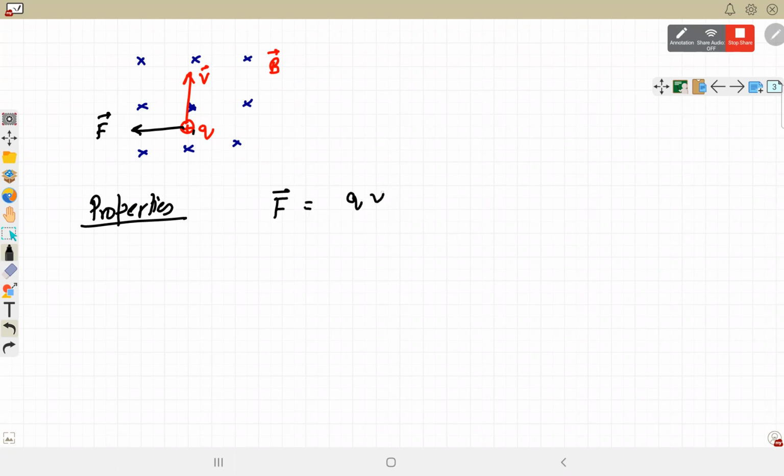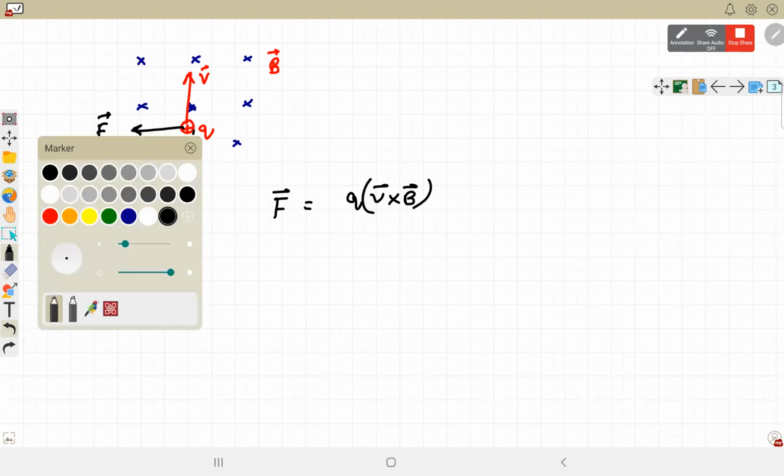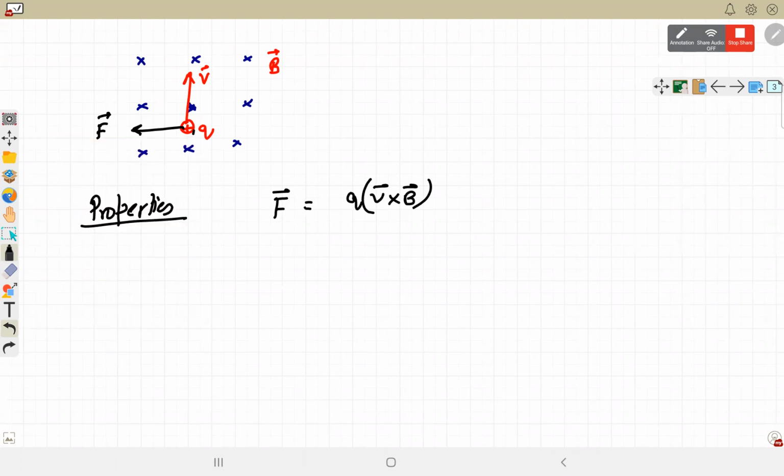Properties of magnetic force: Q into V cross B. The cross product is perpendicular to both the vectors. So first property is that magnetic force is perpendicular to both velocity as well as magnetic field.